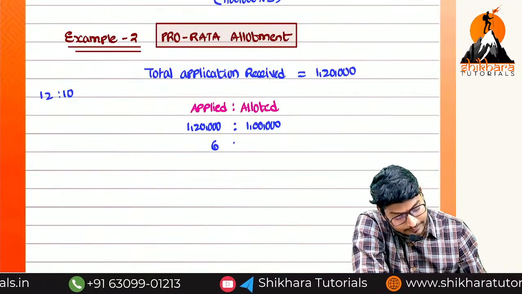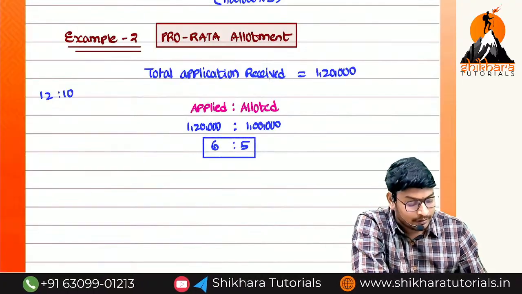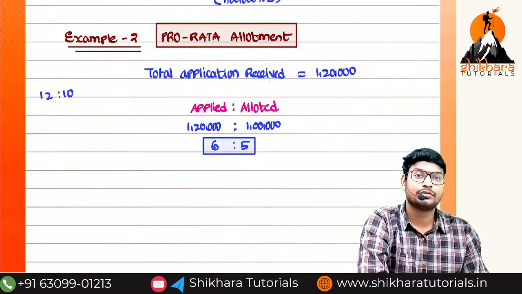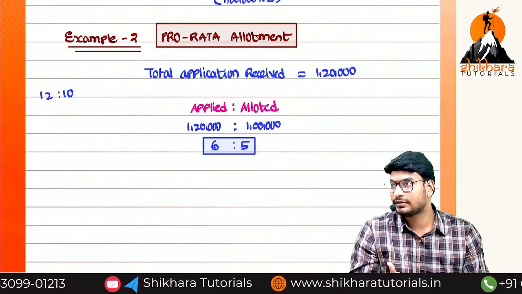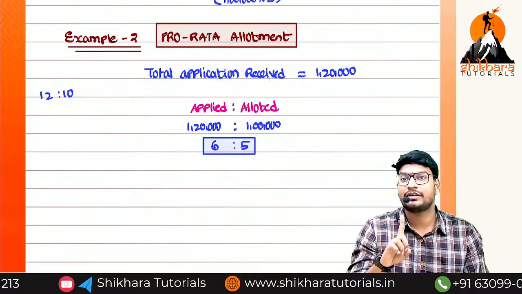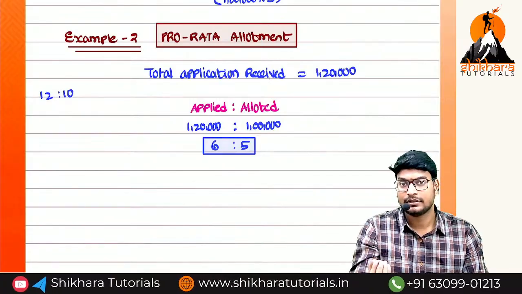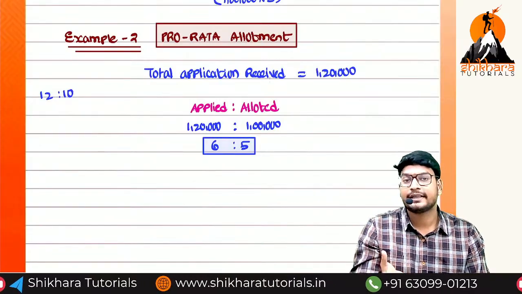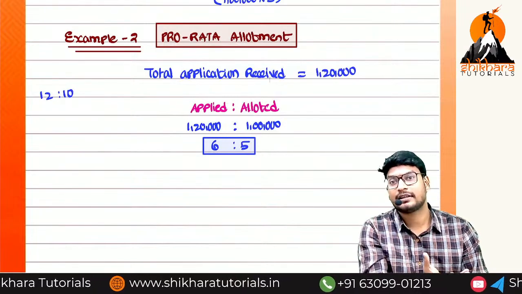So what is the meaning of this 6 is to 5? The person who has applied for 6 shares, we are going to allot how many? 5 shares. Are you getting the point? 1 is to 1 means what? The person applied for 1 share, we can give only 1 share. If you take a Dairy Milk example, we are having 10 pieces. Now 10 people are there.